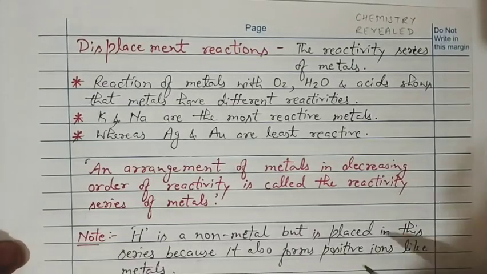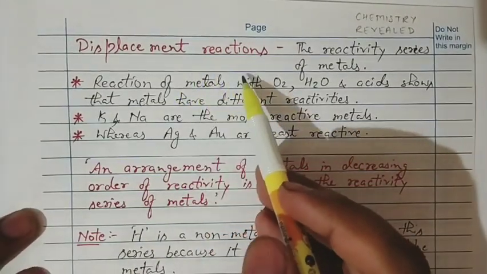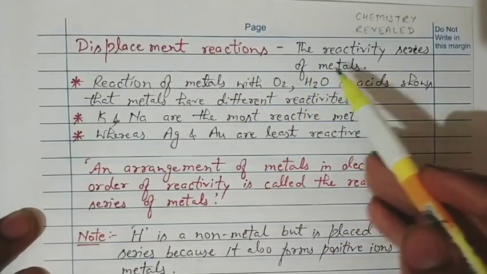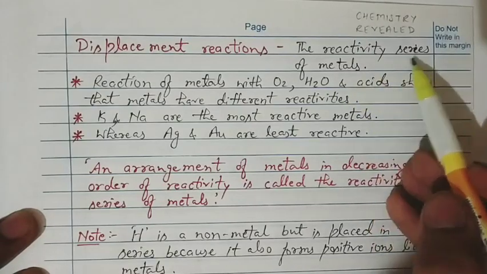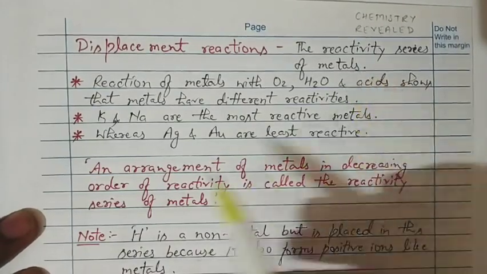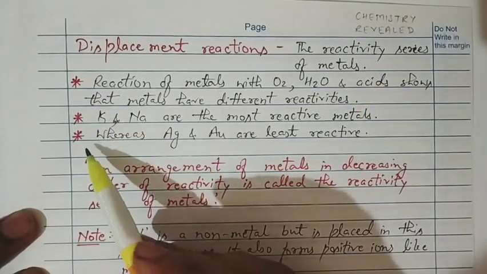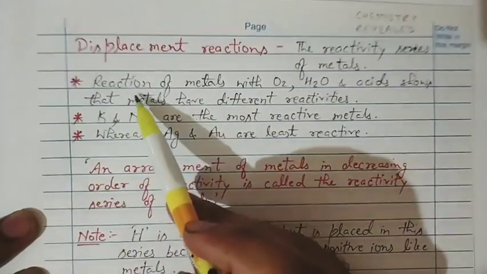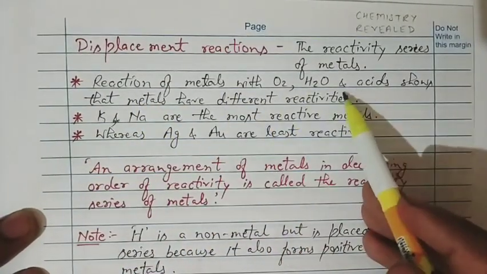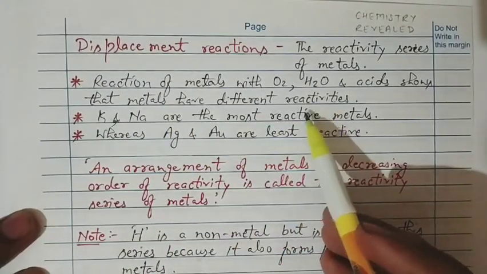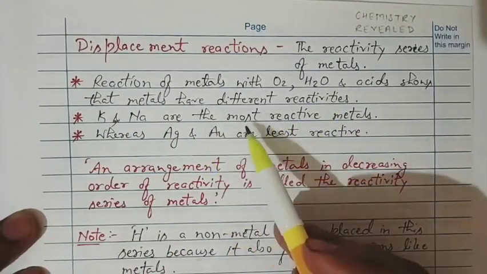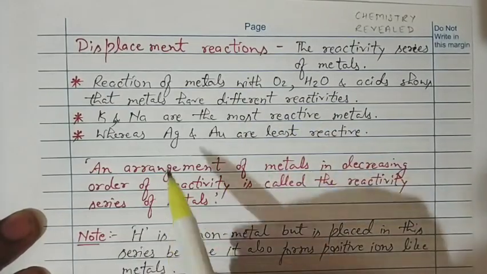Now we are going to study the displacement reaction here. So what is a displacement reaction? The reactivity series of metals means how the metals react. We have already seen some important points from the chemical reactions which we have studied already. Reaction of metals with oxygen, water and acids shows that metals have different reactivities. Like we have studied, some react violently, some react slowly, some do not react.